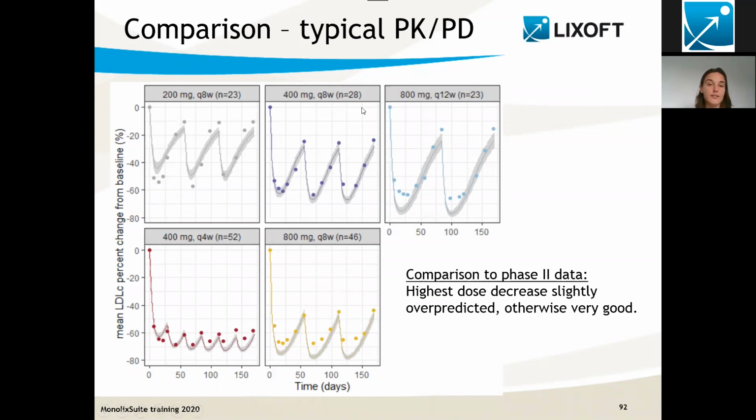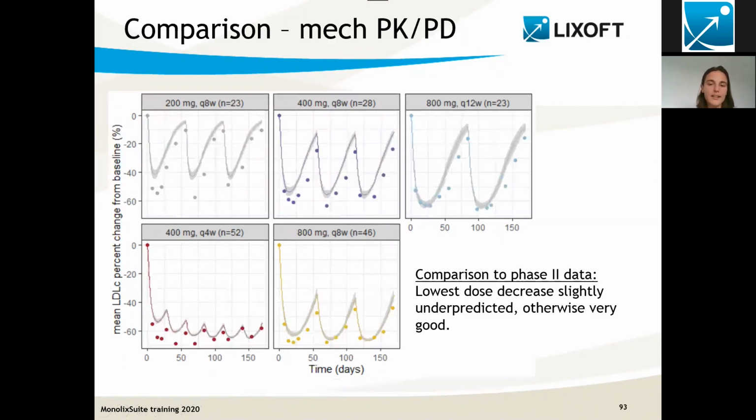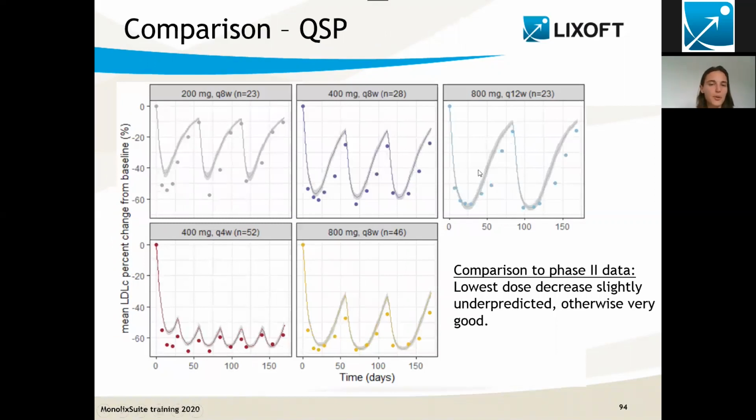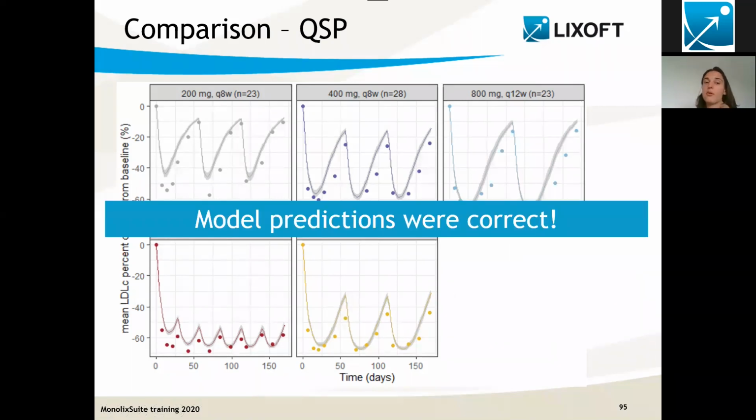What we see is that it strikes us that the predictions are very good, very in line with the clinical data. Here that's the predictions for the typical PK/PD model, and we see that for the highest dose, they are slightly below the data, but otherwise it's very good. And for the mechanistic and QSP model, the picture is very similar. Simulation predictions are also very good. In this case, it's rather the lowest dose that is slightly over-predicted, but overall, it's really, really good. So our model predictions were correct, and that's really good news.